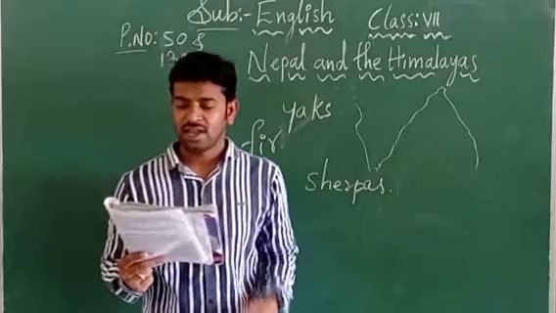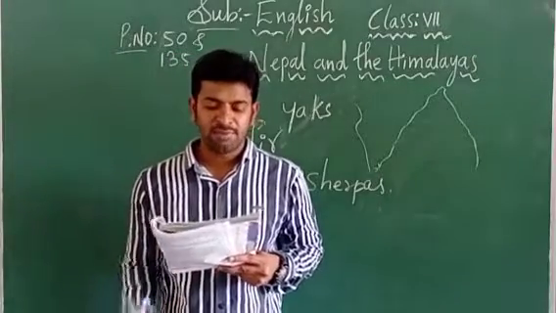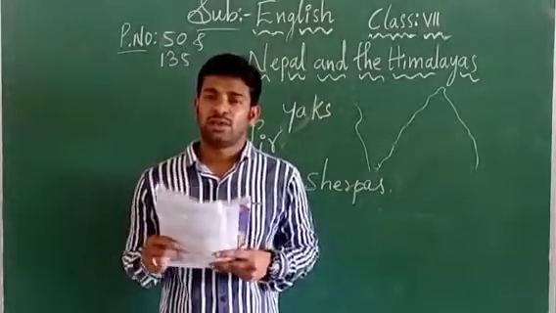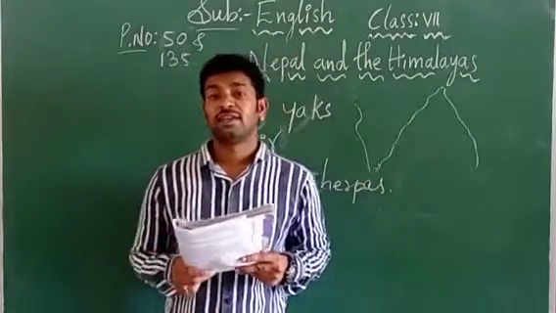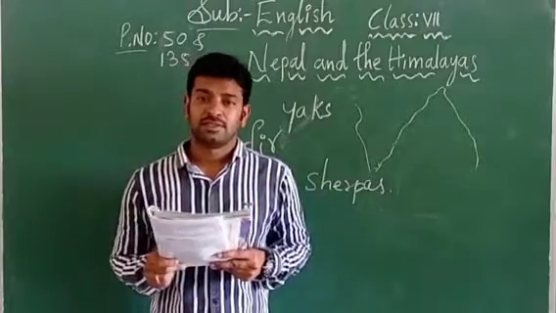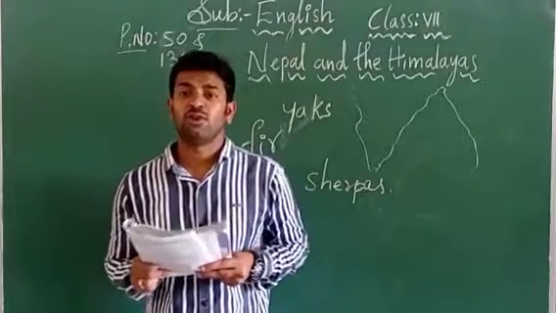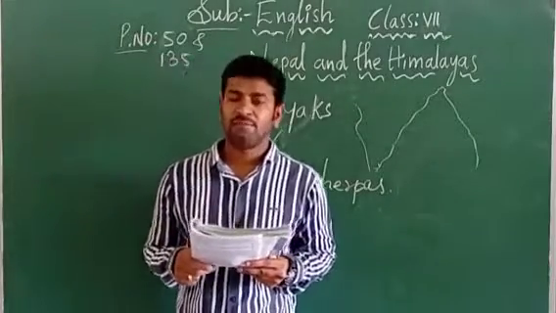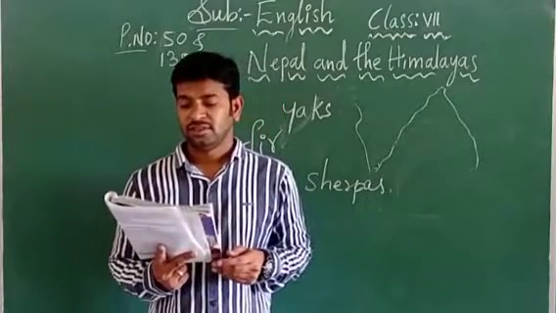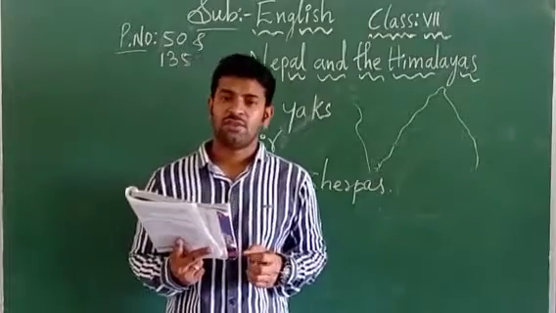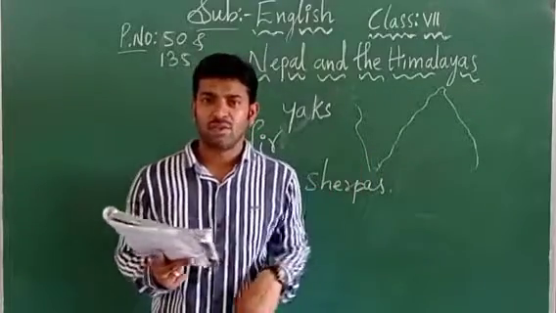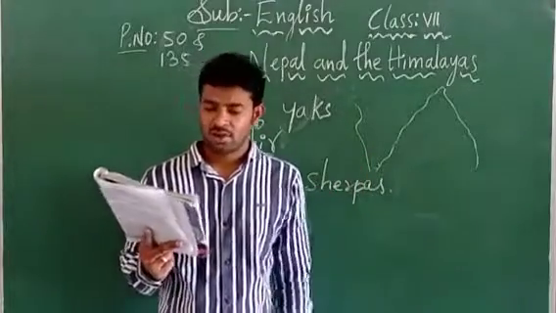Eagles in the sky. And black and red Himalayan bears hiding in the rocks. Whatever rocks are present in the Himalayas, here black and red Himalayan bears, elugubanti, are hiding. So they are which in color? They are black and red. Okay children, they are not roaming among the people, they are just hiding in the rocks.